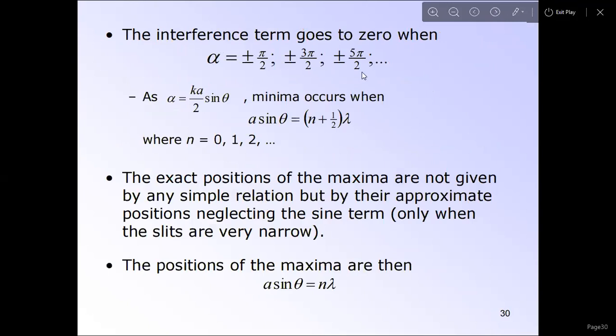The interference term goes to 0 when alpha equals odd multiples of a right angle, that means pi by 2, 3 pi by 2, 5 pi by 2, where alpha equals k a sin theta by 2. Minima occur when a sin theta equals this angle, with n equals 0, 1, 2. The exact positions of the maxima are not given by any single relation, but by approximate positions. Neglecting the sine term, we get a sin theta equals n lambda, and the maxima positions we get.